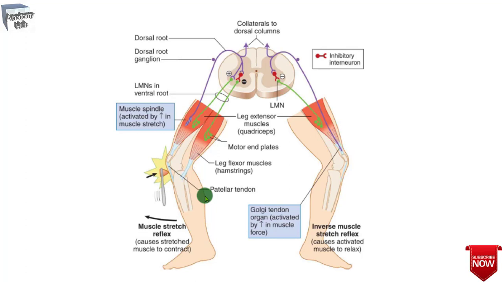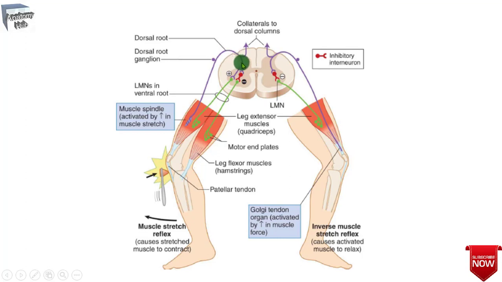The best example of a muscle stretch or deep tendon reflex is the knee jerk that you can observe here. Tapping the patellar ligament stretches the quadriceps muscle and its muscle spindles. Stretch of the spindles activates the sensory endings, and the afferent impulses are transmitted to the spinal cord.